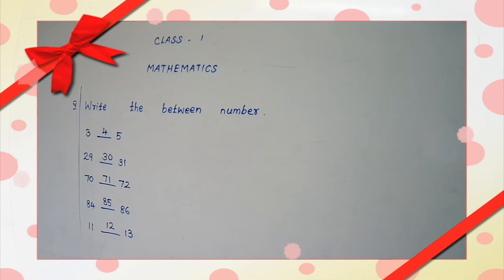Missing numbers. On. The. Number line. The first one.